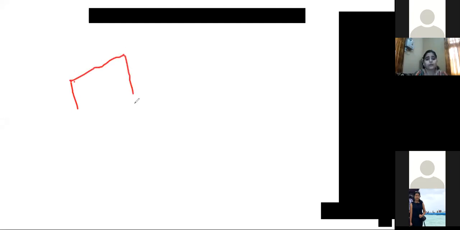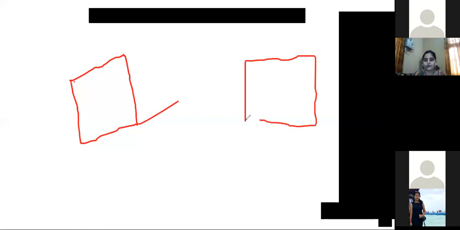I am just explaining to you what respiration is. Just try to understand the basic concept of respiration. So two boxes I have drawn. Just consider these boxes as the small intestine and the lungs. This one is the lungs, I'm writing L here. And this one is your small intestine.